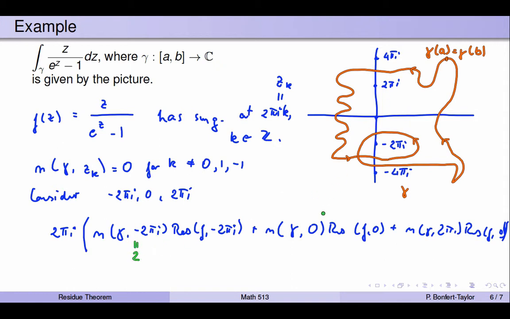Whereas for the other 2 points, the winding number is simply 1. And so altogether we get, for the integral, 2 pi i times 2 times the residue of f at minus 2 pi i, and 1 times the residue of f at the other 2 points. So we're going to have to find these residues at these 3 points, and then we're done.